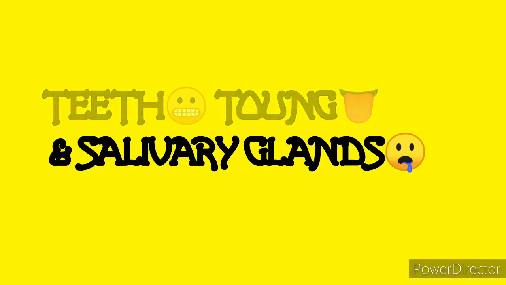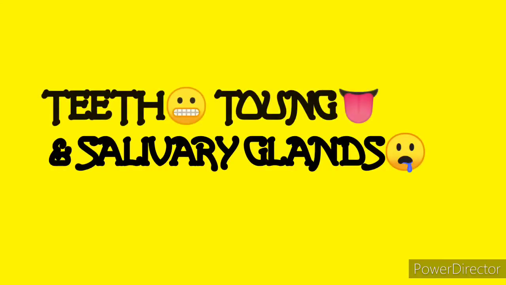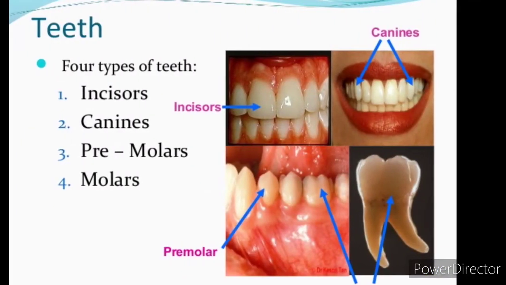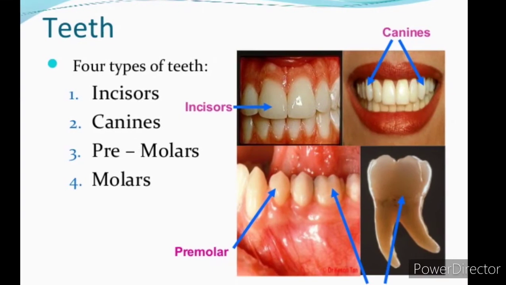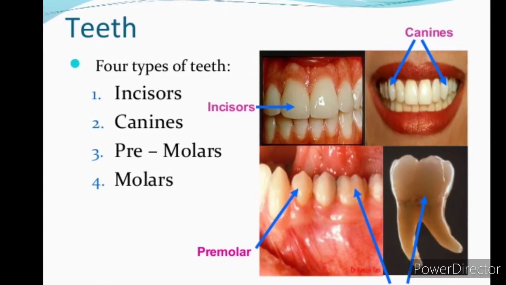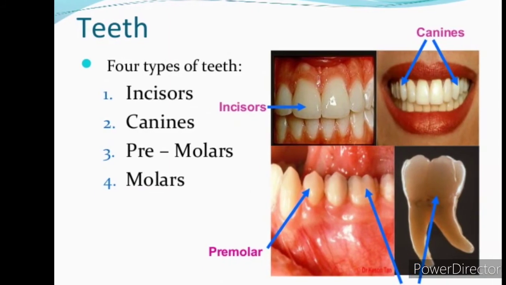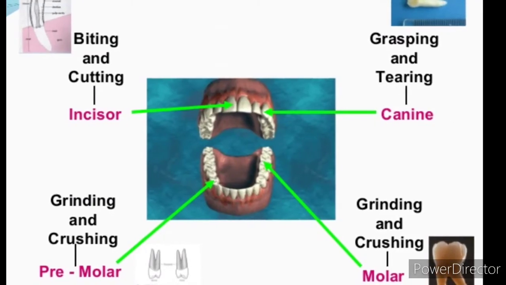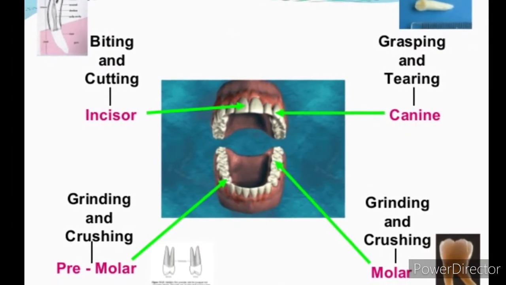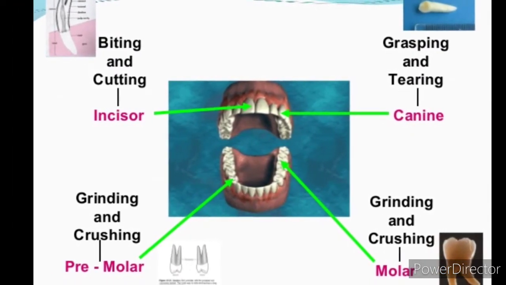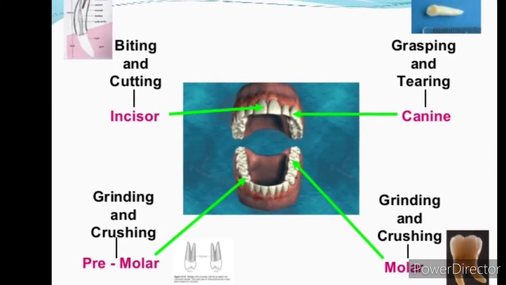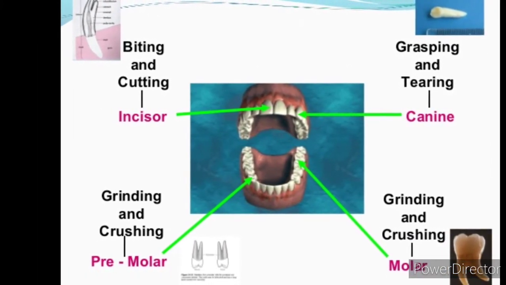Here we have incisors, canines, premolars and molars. This set of teeth helps us to bite, chew and grind the food materials into small pieces. Incisors help us with biting and cutting, canines help with grasping and tearing, premolars with grinding and crushing, and molars also with grinding and crushing. This is the duty of teeth.